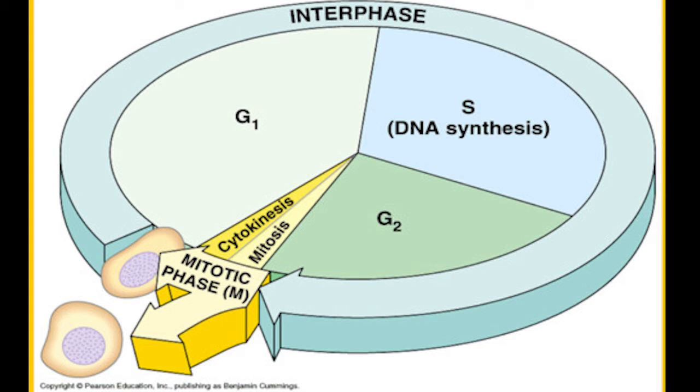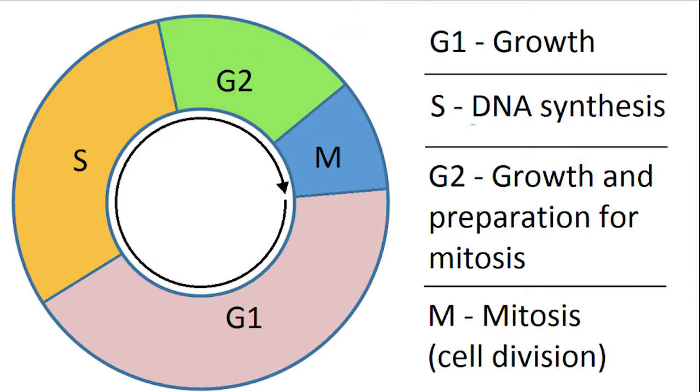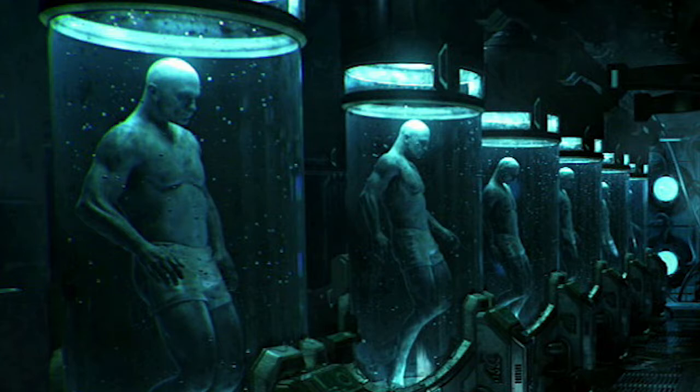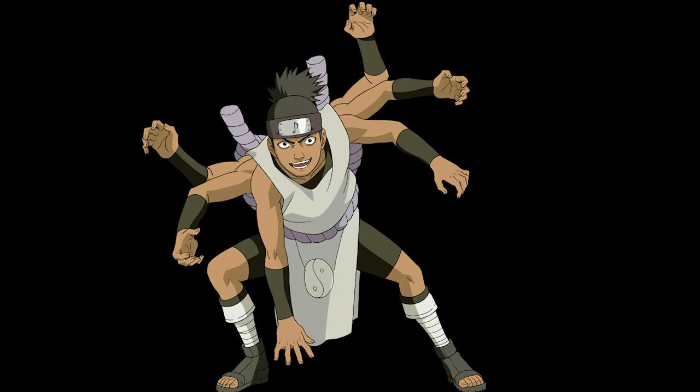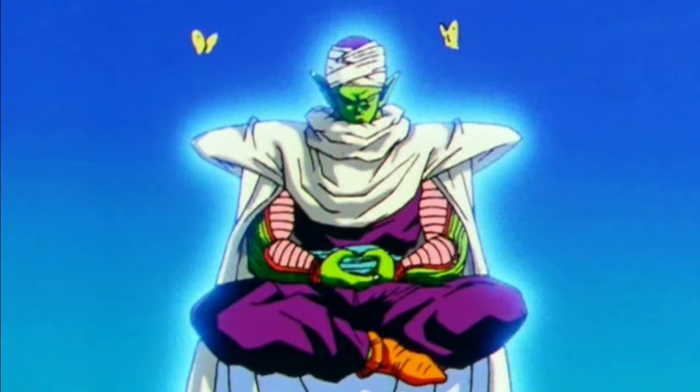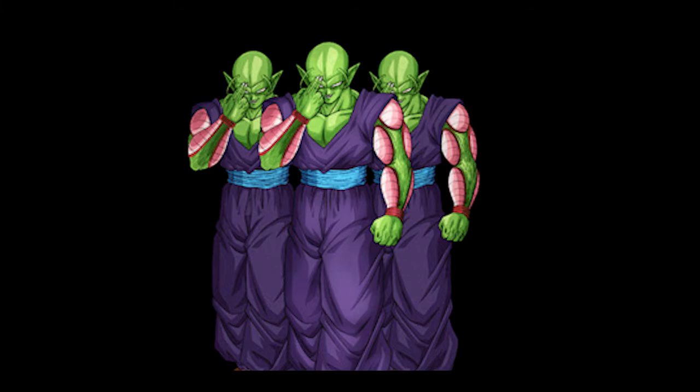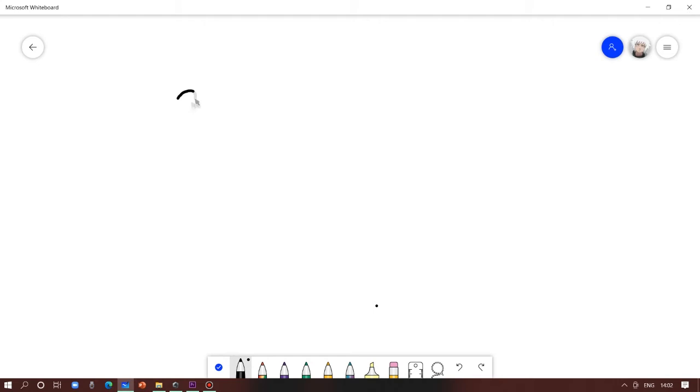Before going into mitosis, let's discuss interphase. Interphase is the phase that happens before mitosis, where cells continue to grow and duplicate their organelles. This is the phase where cells prepare themselves for cell division. Interphase is divided into three stages. The first stage is called G1, the second stage is called S, and the third stage is called G2.